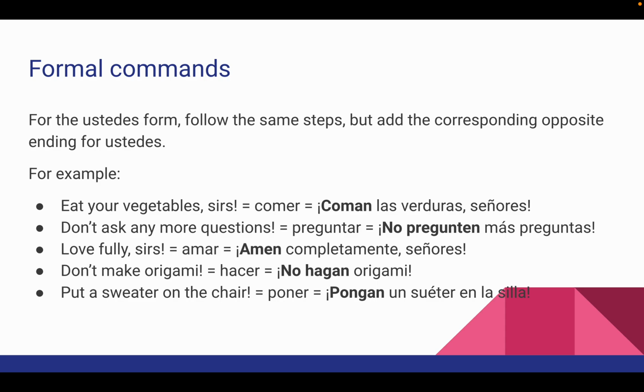So here's some examples. Eat your vegetables, sir, becomes coman las verduras, señores. Don't ask any more questions. No pregunten más preguntas. Love fully becomes amen completamente. Don't make origami. All y'all, don't do it. No hagan origami. Put a sweater on the chair. Ustedes pongan un suéter en la silla.